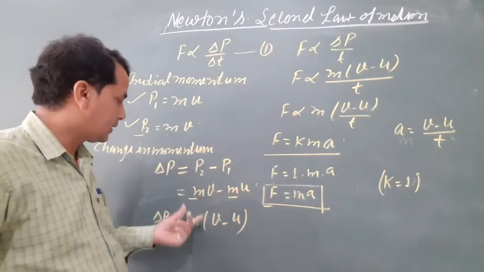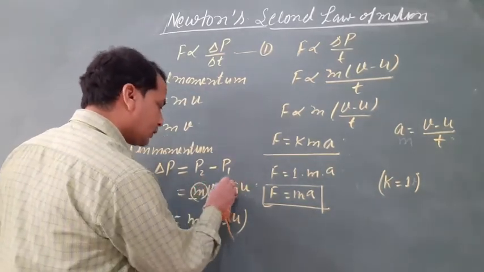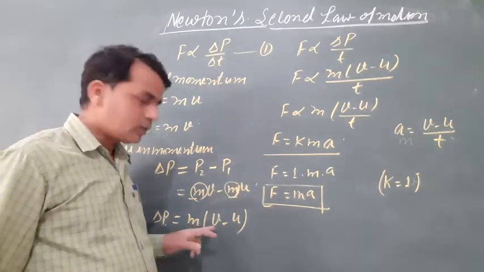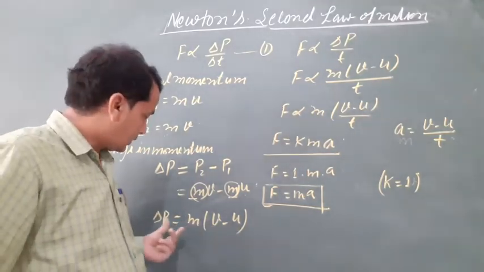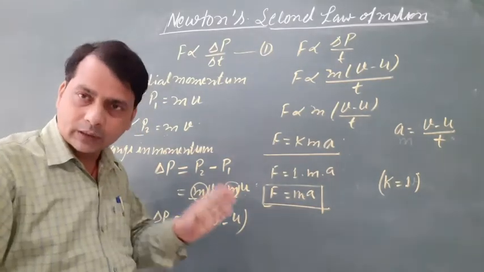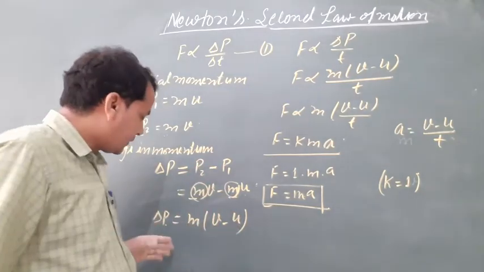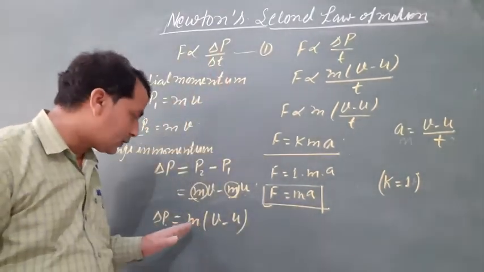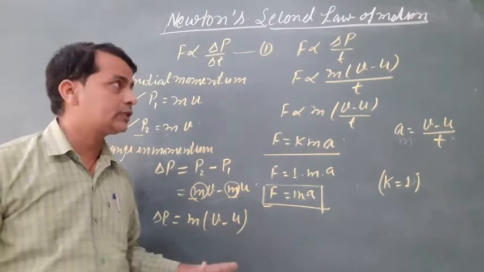Here m is common in both terms, so m bracket (v minus u), final velocity minus initial velocity, is delta P. The delta symbol denotes the change. Delta P means change in momentum. Then delta P equals m into (final velocity minus initial velocity).